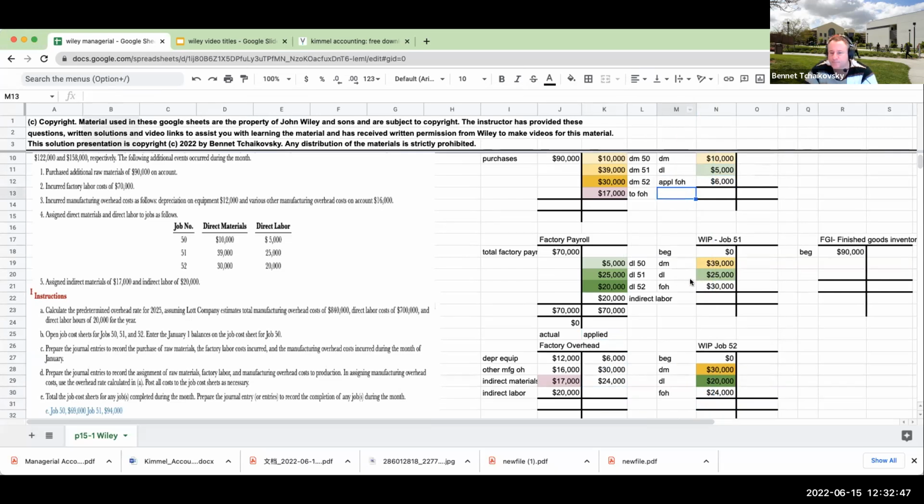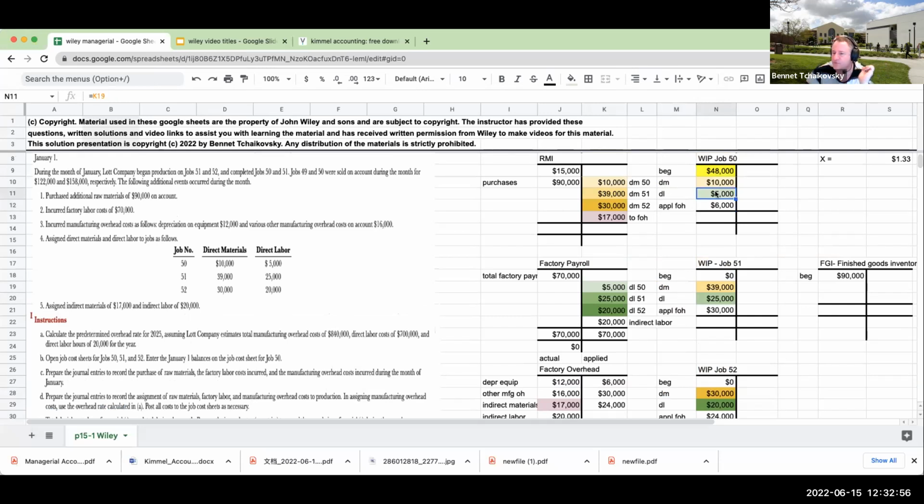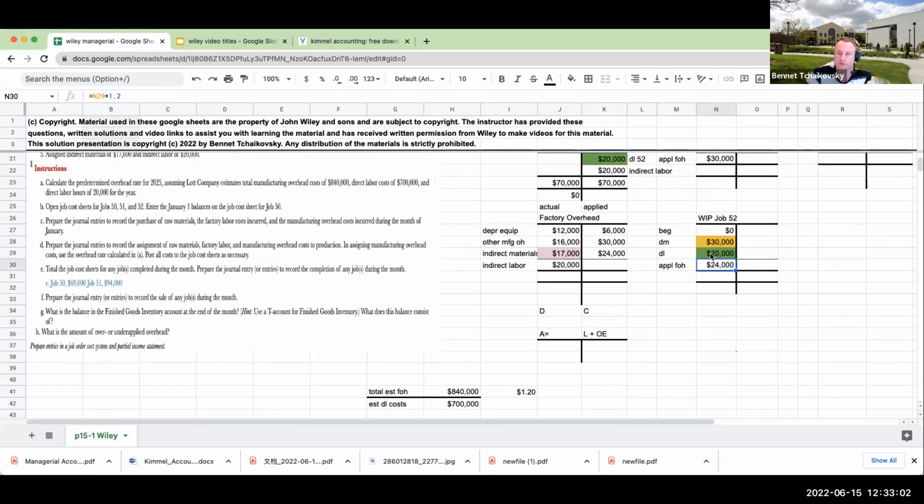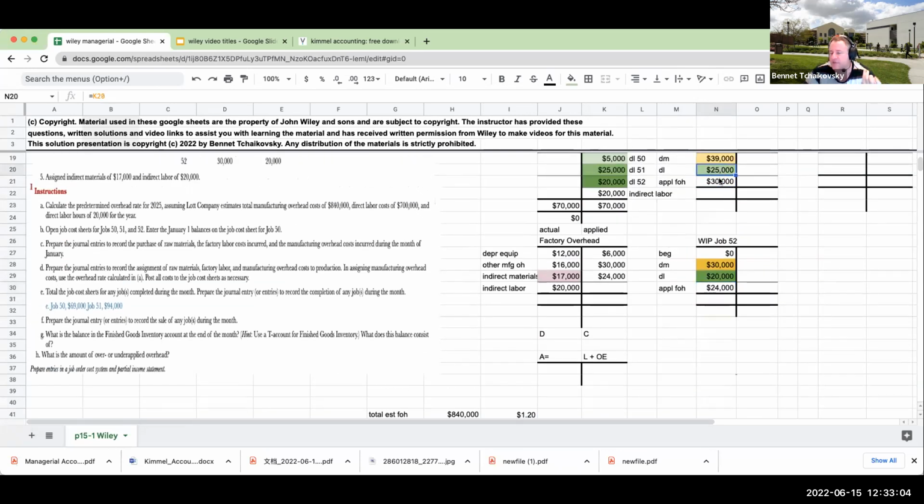Okay. So here is our applied factory overhead for each one of these over here. And again, where did this number come from? It's 5,000 times 1.2, 20,000 times 1.2, and then 25,000 times 1.2. So this is going to be job 50, job 51, job 52. Those are the only 3 active jobs we have right now.